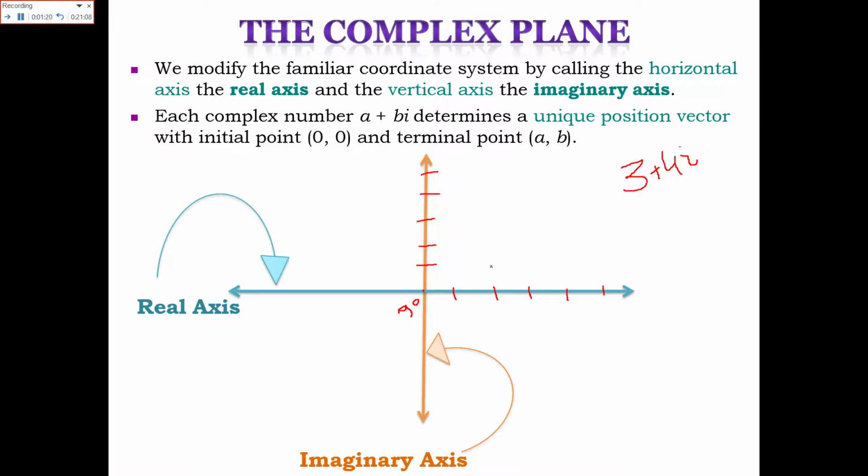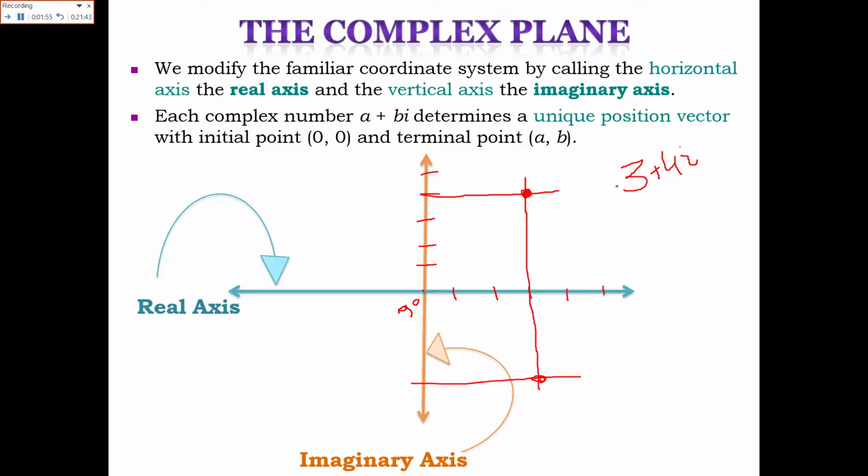You will have your real part 1, 2 and 3. This is the line for the real part, and the imaginary part is 4 iota: 1, 2, 3 and 4, and this is the line for 4 iota. The point where these two meet is 3 plus 4 iota. Similarly, if you have 3 minus 4 iota, this is the line for 3 and this is the line for minus 4, and this would be the number.